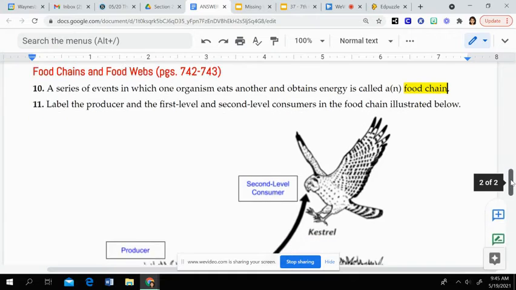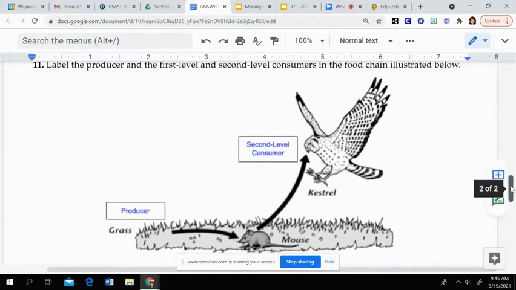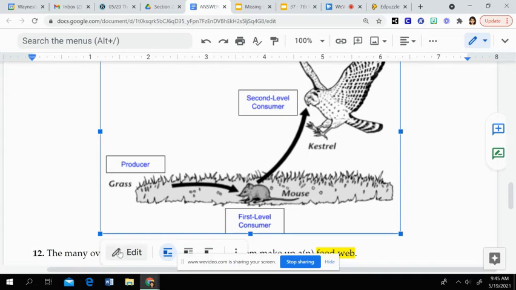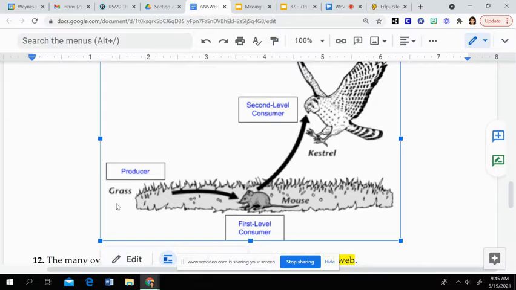And then when we look at our food chain, when you go through and you label this, you needed to click on it and click edit. Hopefully you did that. But the grass is considered the producer. The first level consumer is the mouse because that's the first thing that eats the grass. And then the second level consumer is the kestrel, which is a type of hawk or a bird, and that eats the mouse, which then eats the grass.